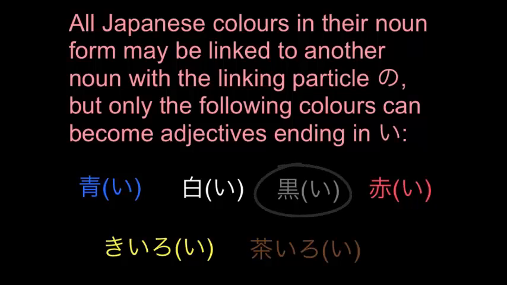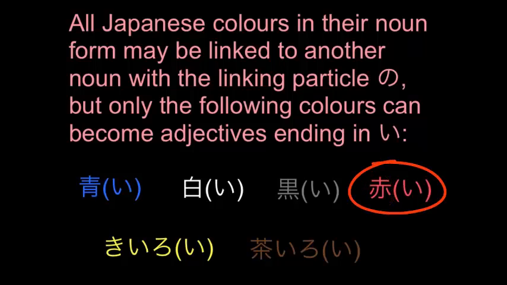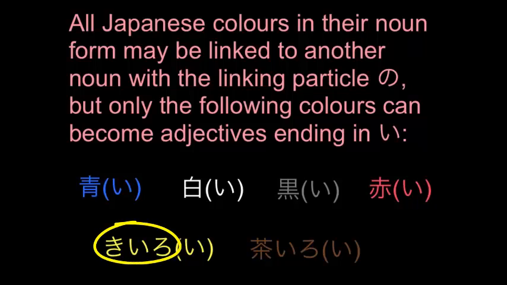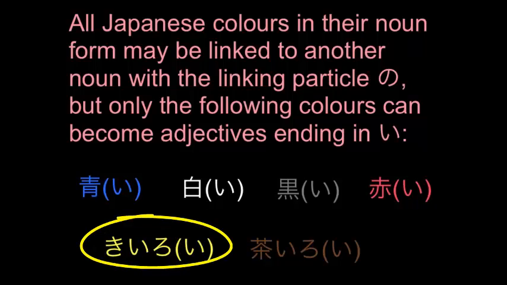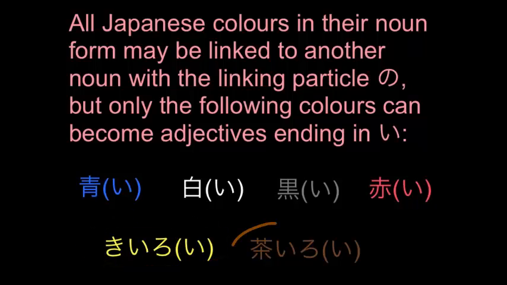Kuroi, the adjective black. Aka, the noun red. Akai, the adjective red. Kiiro, the noun yellow. Kiroi, the adjective yellow. And finally, chairo, the noun brown, and chairoi, brown, the adjective. And that's how we use colours in Japanese.